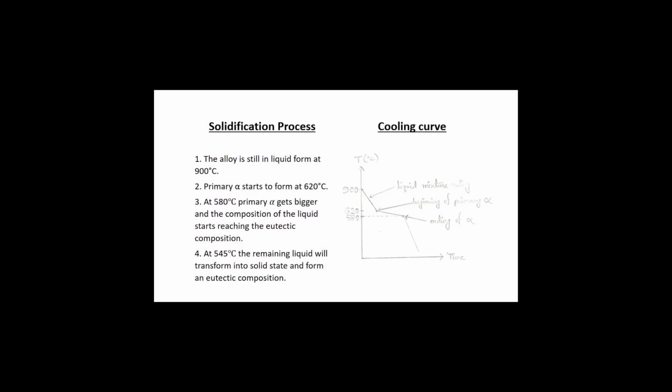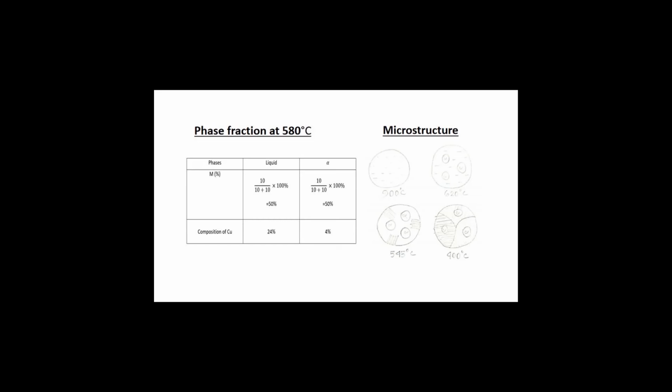For better understanding of the solidification process, we draw a cooling curve of temperature versus time. The phase fraction at 580 degrees Celsius has been measured, which is 50-50, and the composition of copper is 24% and 4% respectively.